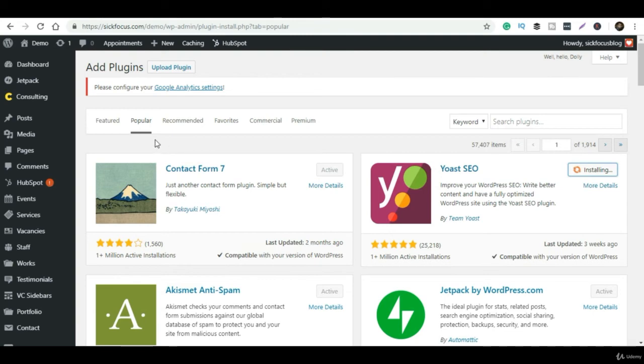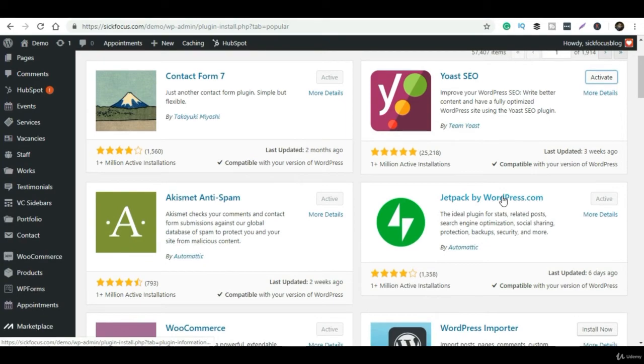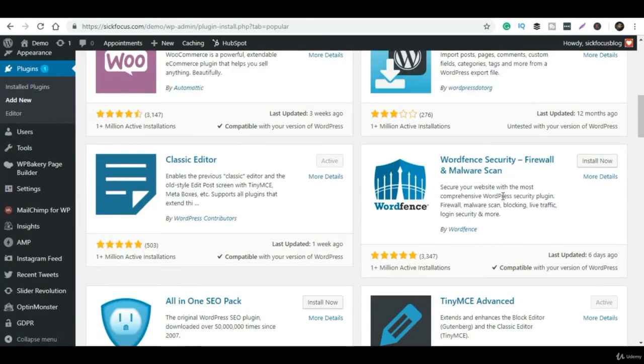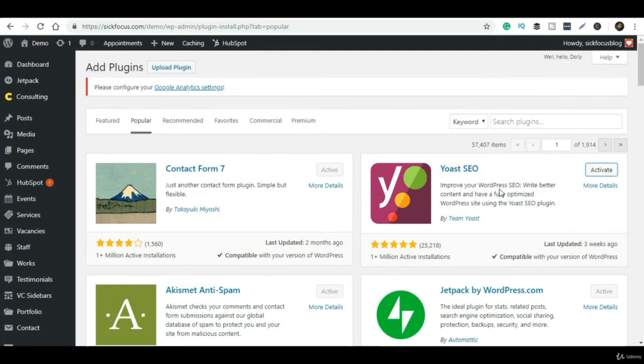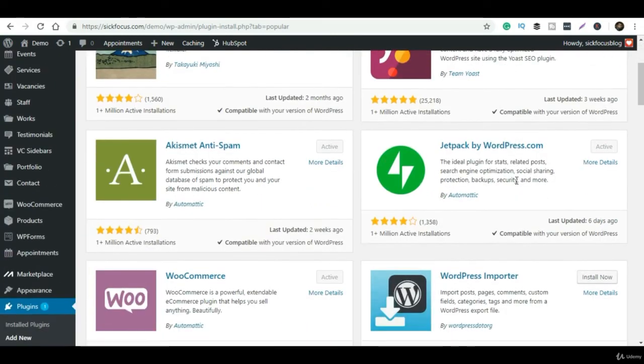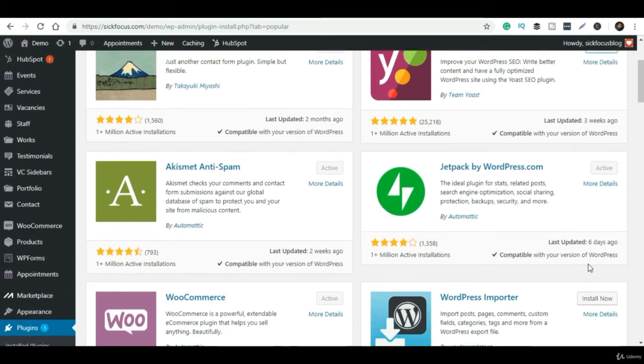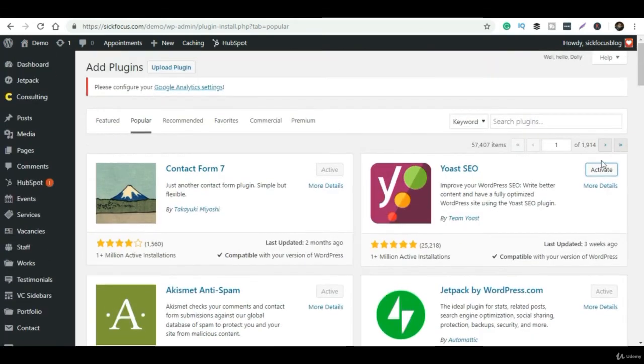Next step is learning how to create pages in WordPress. Welcome guys, in this part I'll show you how you can create pages like a Services and Contact Us page. Initially, to create any kind of page or post, you have to go to the plus option, or you can also go to the Pages option and click on Add New. If we click on Add New, it will open a new window where we can add new pages. As of now it's opening in front of us, and here you have to give the page title.